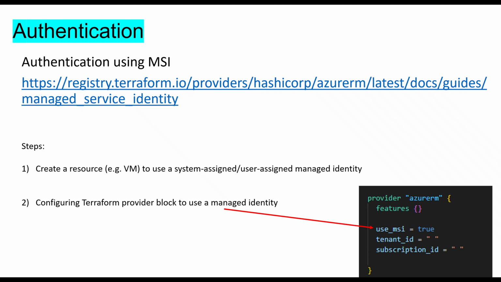System assigned managed identity is linked to a single Azure resource. They also live with the Azure resource, which means they get deleted when the Azure resource gets deleted. User assigned managed identity means you first have to create it as a standalone Azure resource by itself, after which it can be linked to multiple Azure resources.